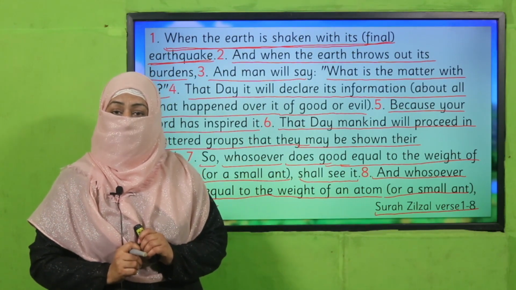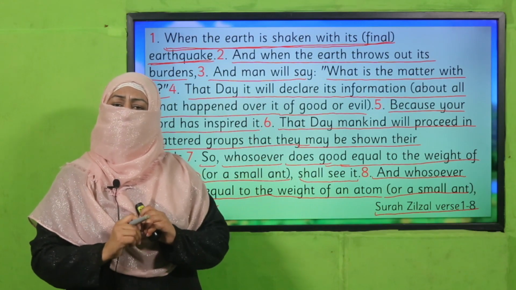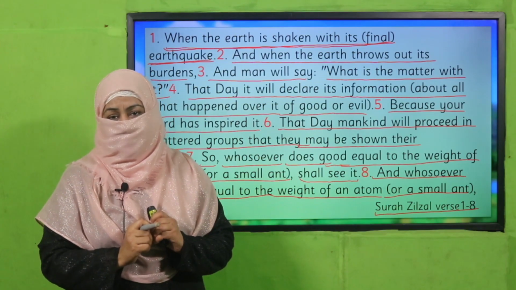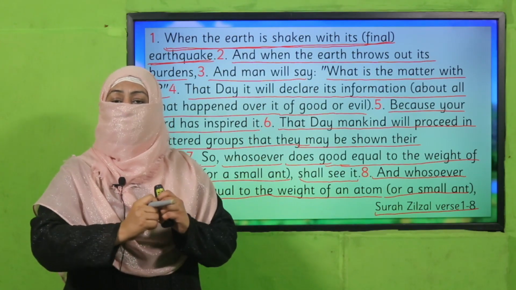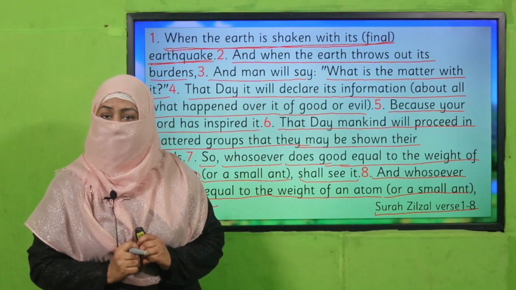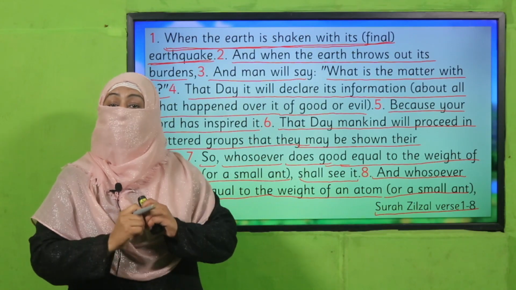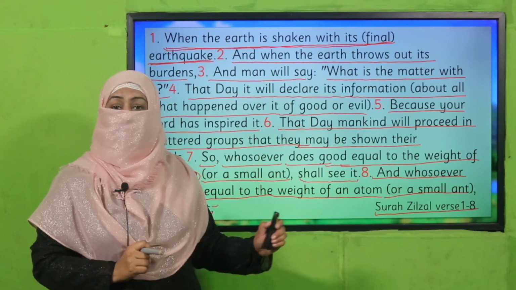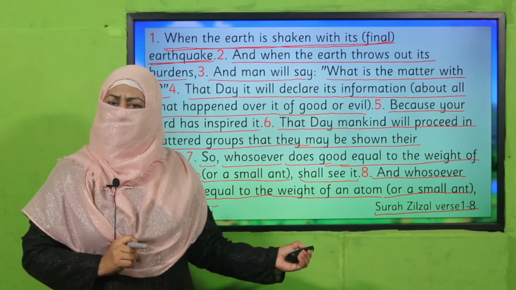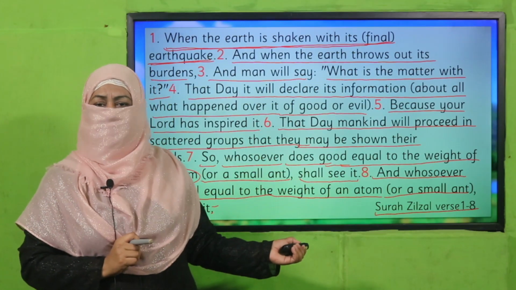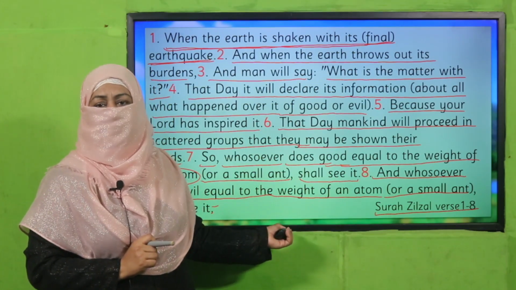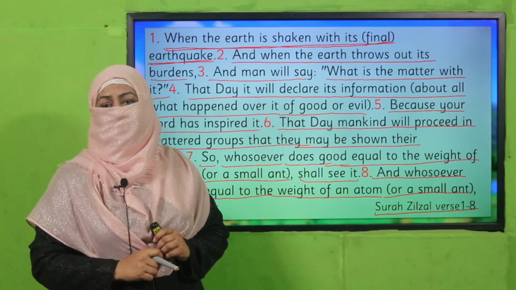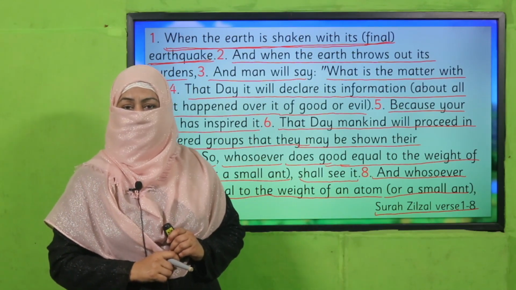It means whatever we are doing, we should do every good deed considering that Allah subhanahu wa ta'ala is watching us, and we should stop ourselves from every bad thing, no matter how small it is. We should stop ourselves because Allah subhanahu wa ta'ala is watching us. And on the day of judgment, if we have considered a bad deed, a little one, and we just do it, it will not be ignored on this day, right? So beta, we should be very careful about our acts and our words, right?